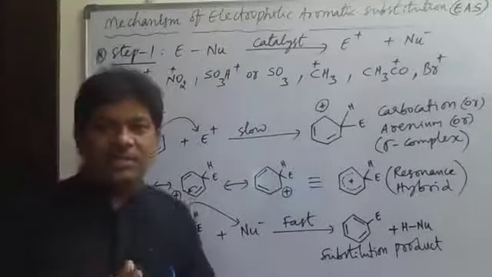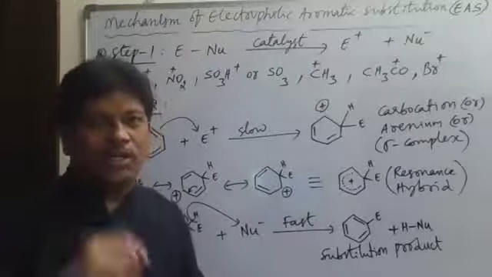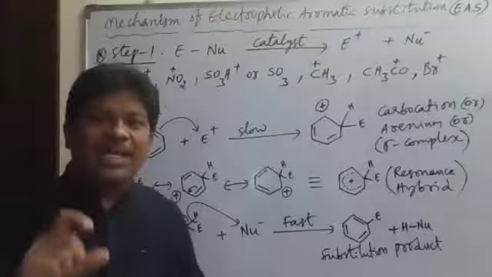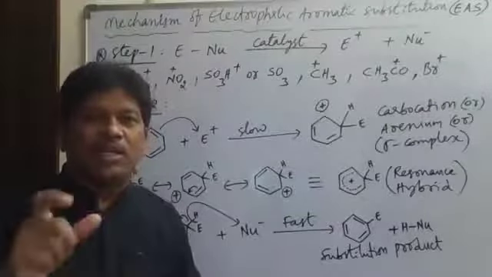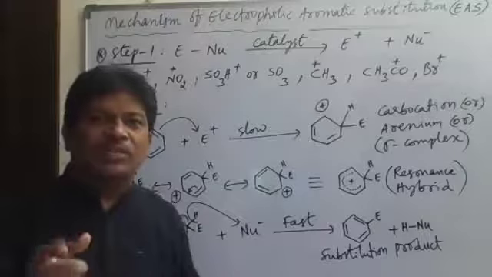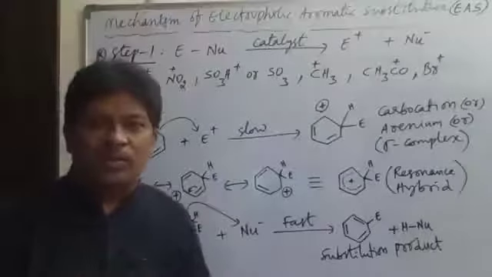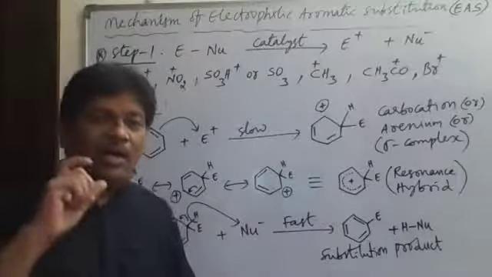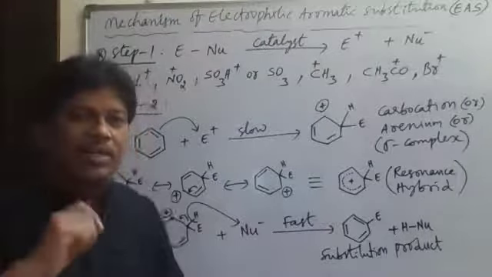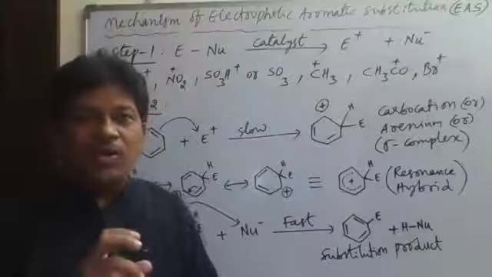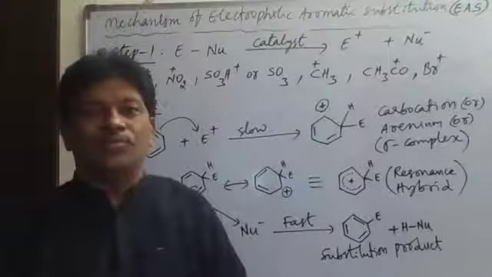So benzene is an unsaturated compound, right? And any alkene molecule is also unsaturated with one double bond. Now the alkenes undergo what? Addition reactions. And benzene undergoes substitution reaction also.